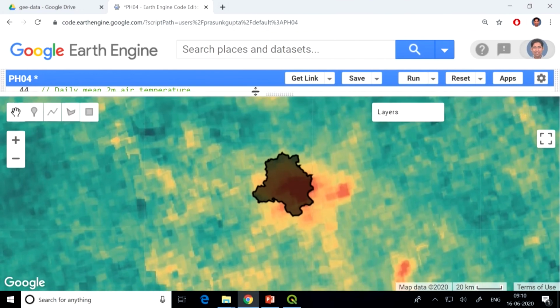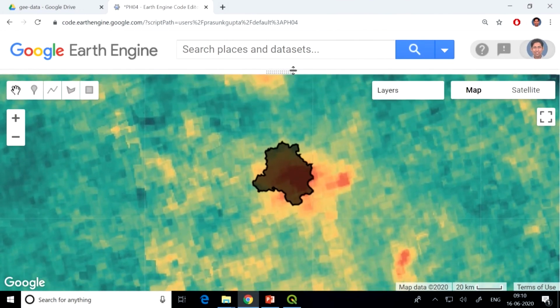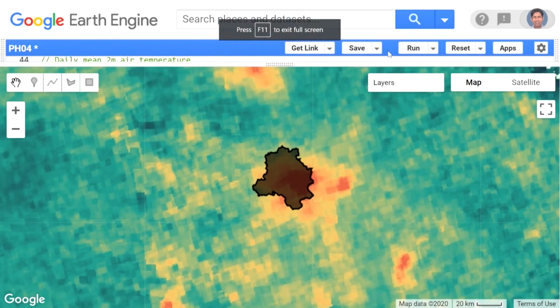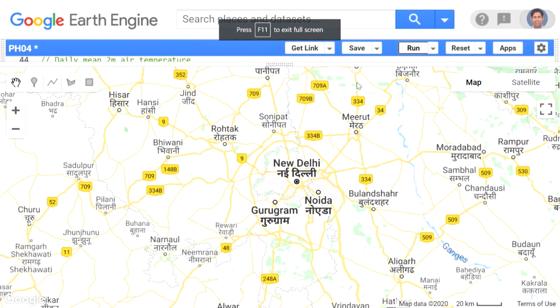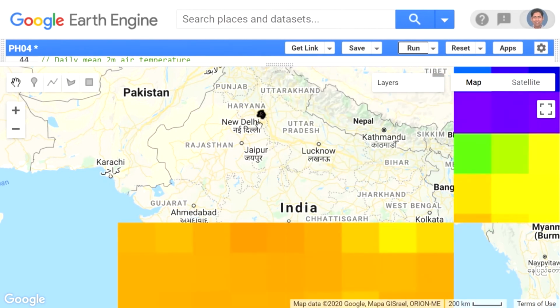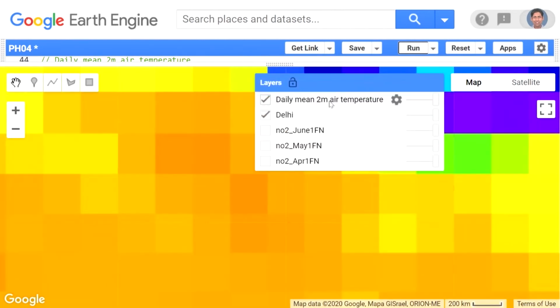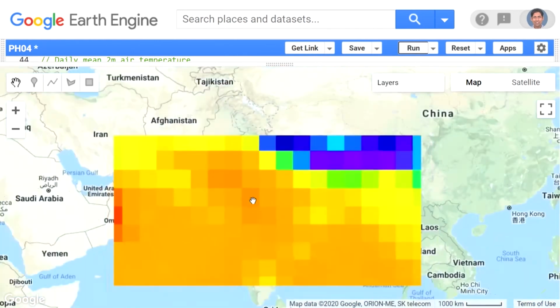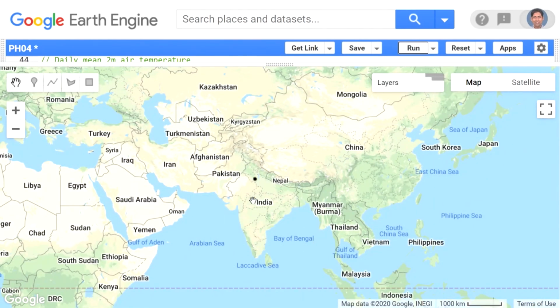So let me run this code and let's see what I get. The Delhi shapefile is added, and now I have my 1st of May 2020 00 UTC temperature data added here. If I zoom out, then I can see it for the whole area.